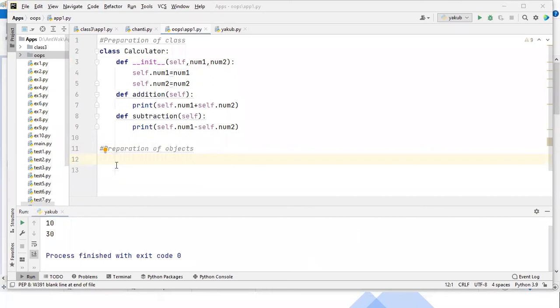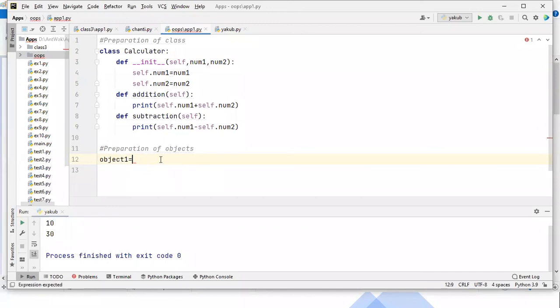Now let me take myself. I am the object 1 now. So I'm taking the object name as object 1. Guys, you can write any name here. You have to think that an object is nothing but, okay, Chanti, he's one object.